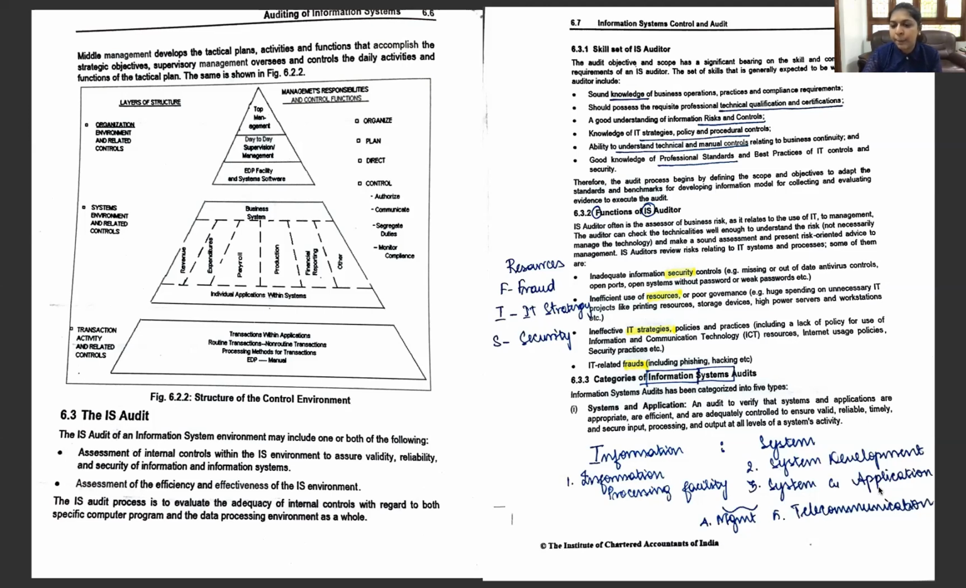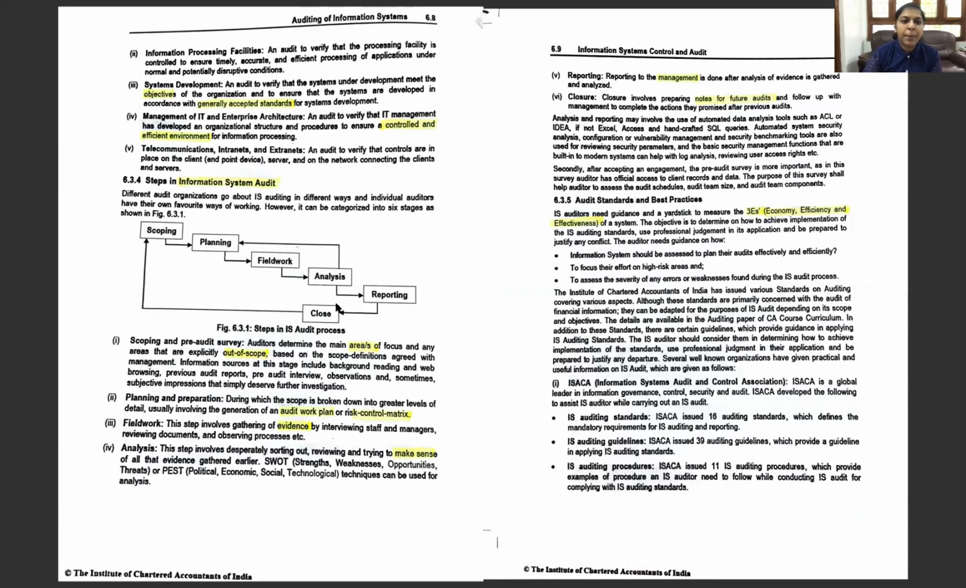So for system and application, what is a function? An audit to verify that system and application are appropriate, effective, and controlled. So they are appropriate, effective, and that they are in a controlled environment. This is for system and application. And then the information processing facility, in order to verify that the processing facility is controlled. Why? So that there is a timely, accurate, and efficient processing of applications.